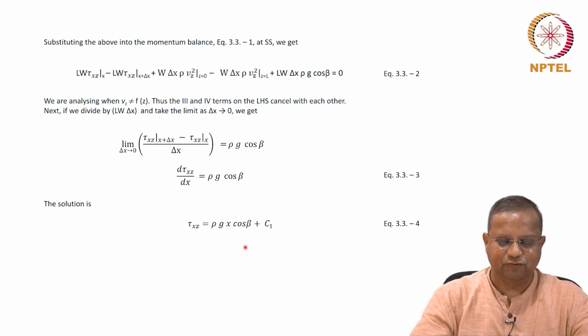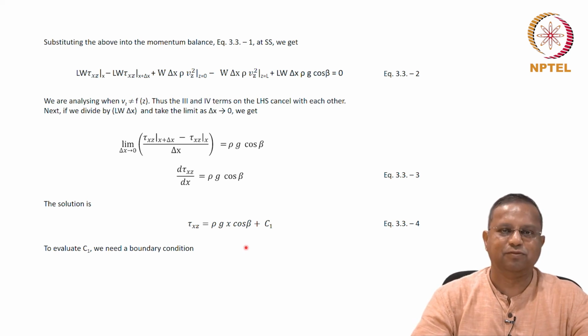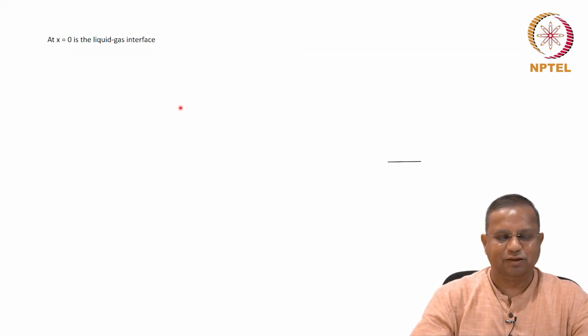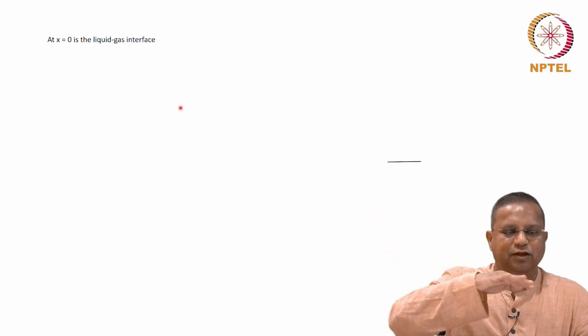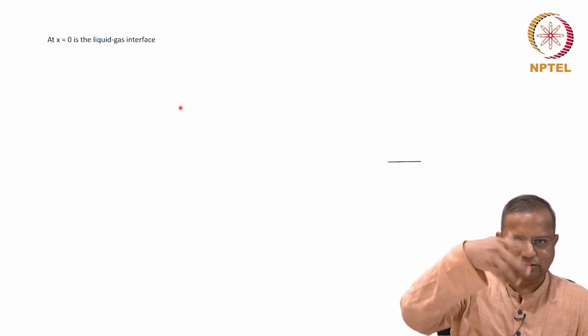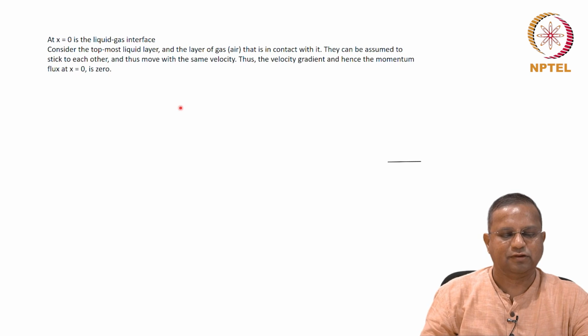To find the constant of integration, we need boundary conditions. So, what is the boundary condition here? Please pay close attention, because this boundary condition we are going to use again and again. At x equals 0, which is the surface of the liquid, the gas liquid interface, the liquid layer is moving and there is air above it.